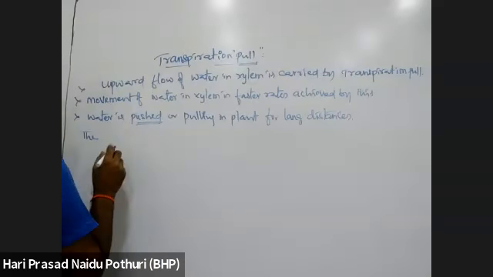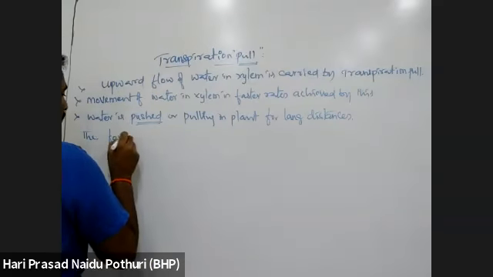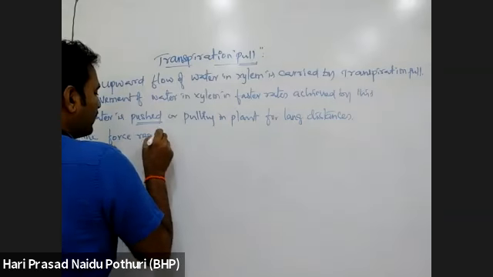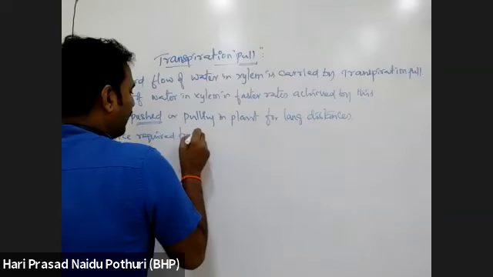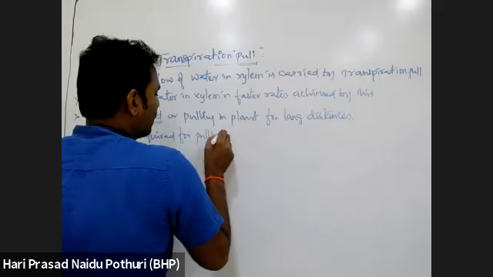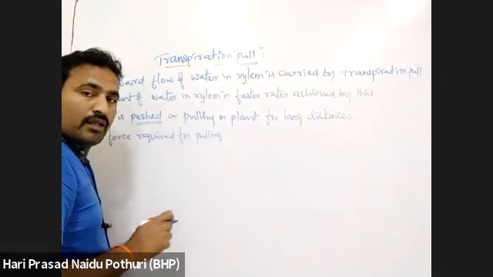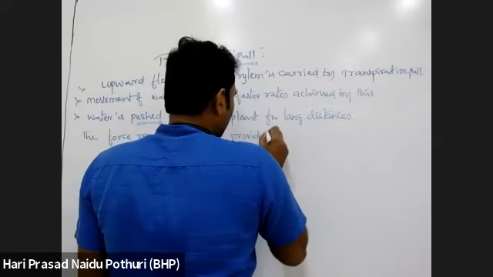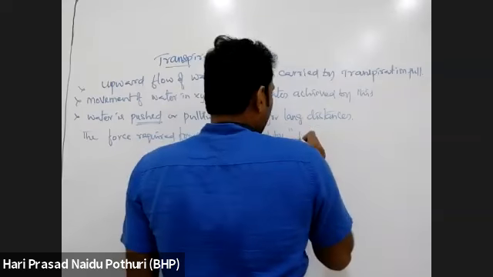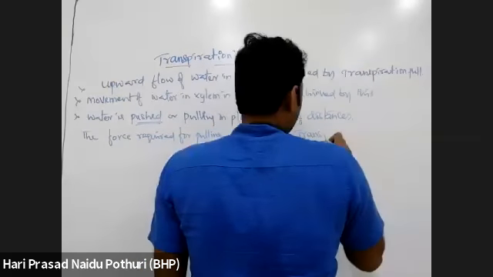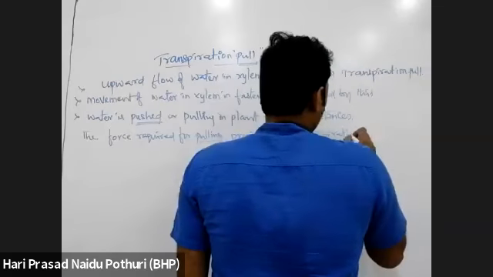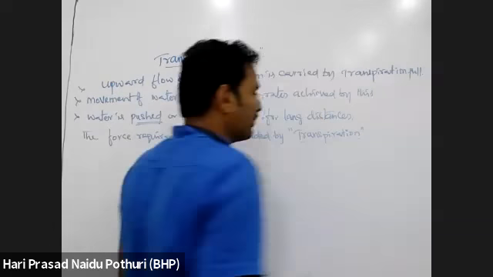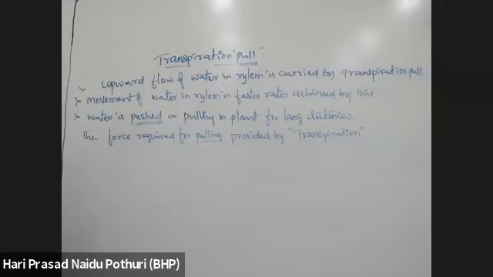The force required for pulling, pulling means lifting water from bottom to top, is provided by the transpiration process. Transpiration is the process which develops the force required for the pulling of water molecules from bottom to the top in a plant.